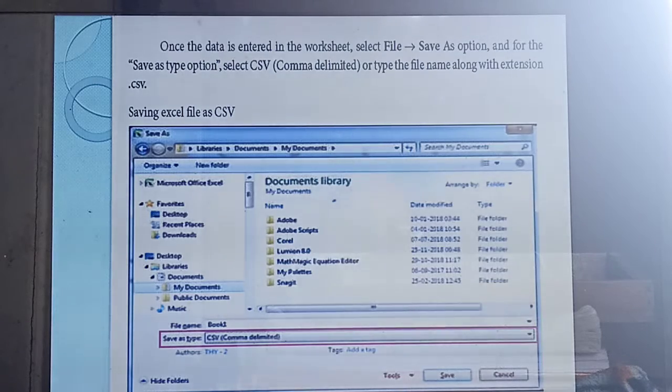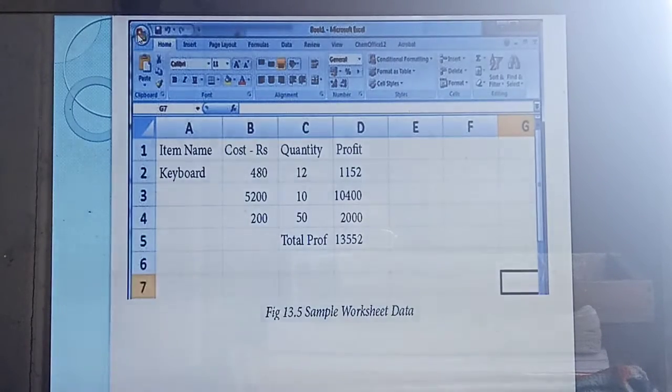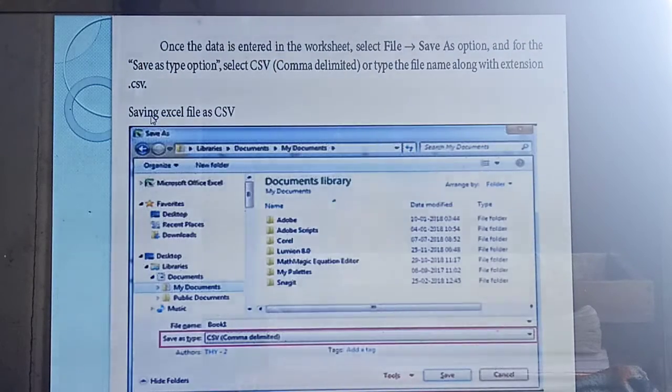For saving the file, you should select from the file menu, you should select save as option. Okay, this is an important one more question. So from the file, which one you should select? Save as option. Understood? So from the file menu, see, so in this Excel if you click here, a lot of things like new, save as, cut, copy, paste will come. Okay, otherwise here you need to click save. So if you click here the lot of menus will come. Here you should select which one? Save as option. Okay, so if you are selecting save as option this dialog box will open.